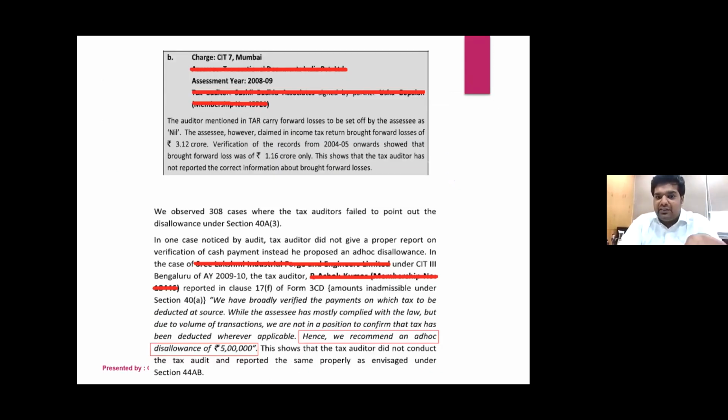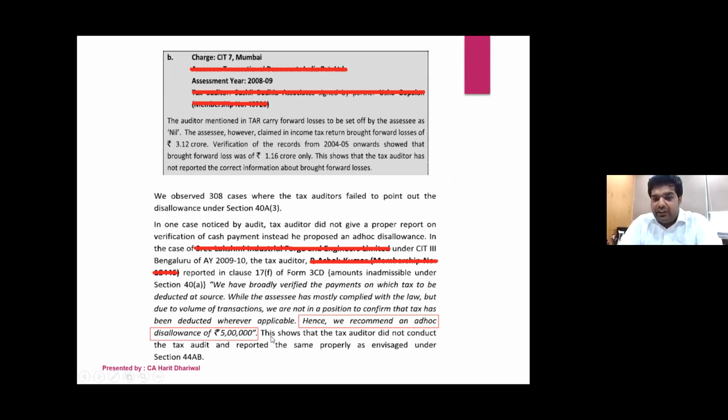Now, regarding TDS, when we go, you can see here that one of the auditors had mentioned that since they are not able to verify the payments under TDS, they recommend an ad hoc disallowance of 5 lakhs. Now, it might sound very, very strange, but one of our fraternity members has reported it, and this is how they are pointing it out.